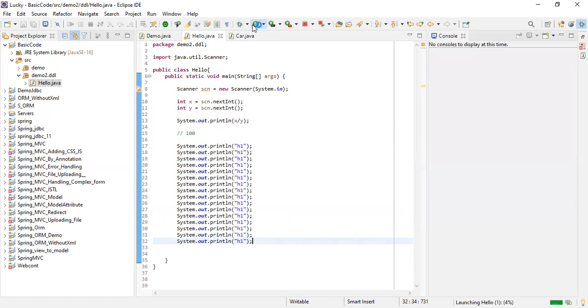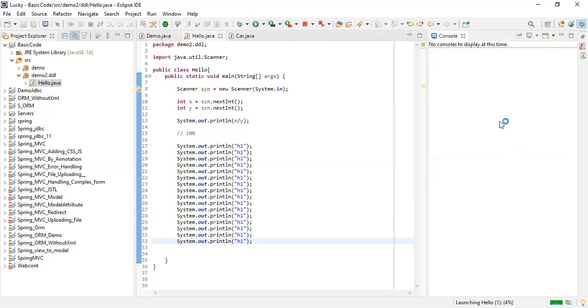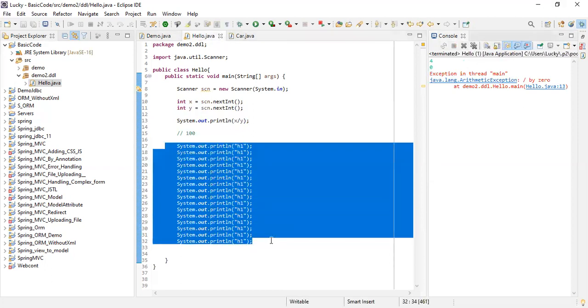But now if I run this with 4 plus 4, it will run fine. My work is great. But now what if I say 4 and 0? See, my whole program is crashed. These lines are not running. My program is crashed.